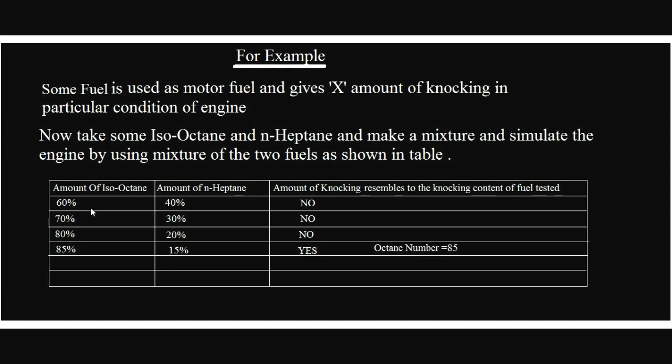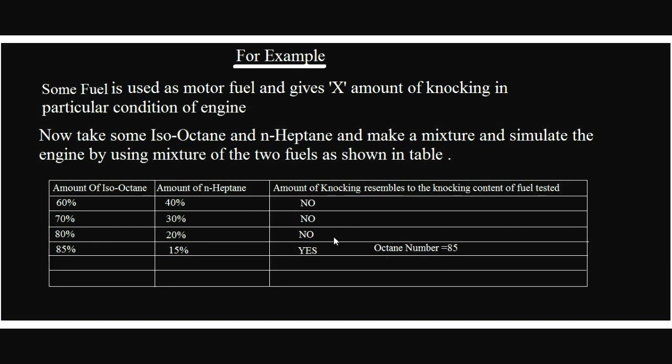Now take out that fuel. Now prepare mixtures of isooctane and n-heptane in different beakers with different proportions. Now one by one run the same engine with those mixtures. The mixture whose knocking tendency, whose degree of knocking, resembles the amount X, the isooctane content of that mixture, that number is the octane number of the fuel.